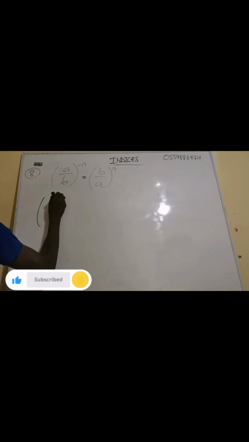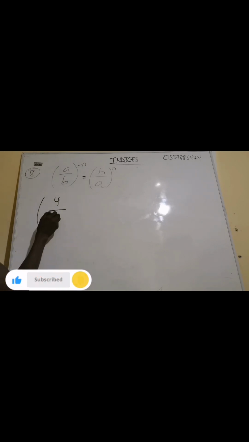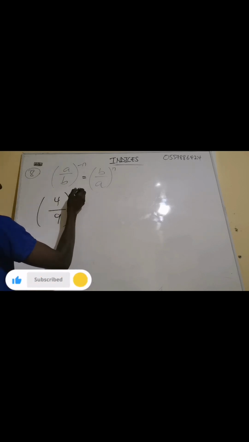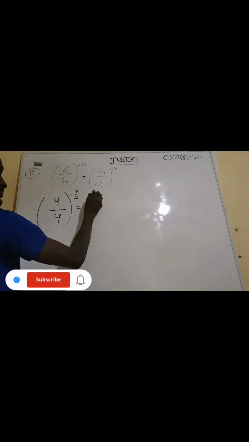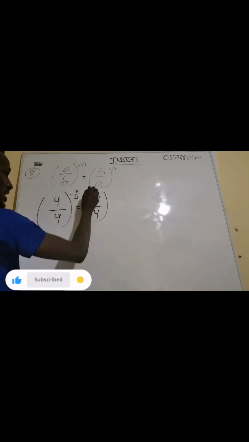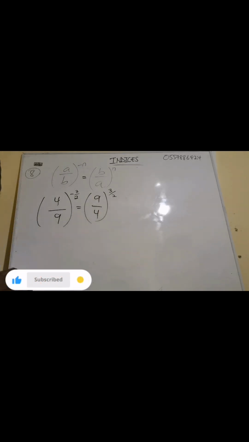Okay, now 4 over 9 exponent negative 3 over 2. Now how are you going to solve this? The exponent is negative and it is also a fraction. So what we're going to do is that we are going to make it positive by turning this one upside down. So we have 9 over 4, then the exponent will be 3 over 2, positive.